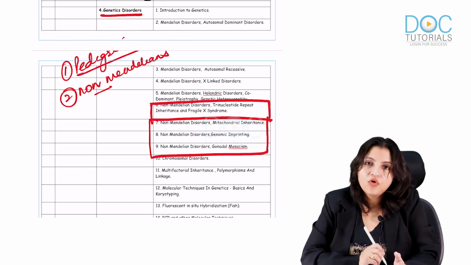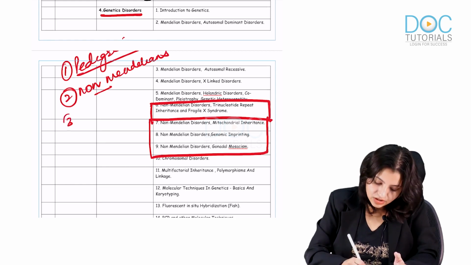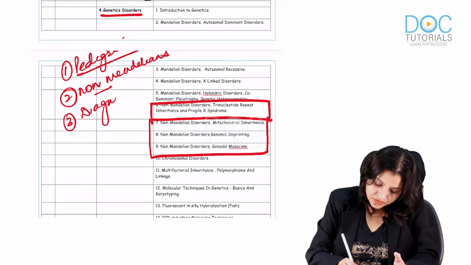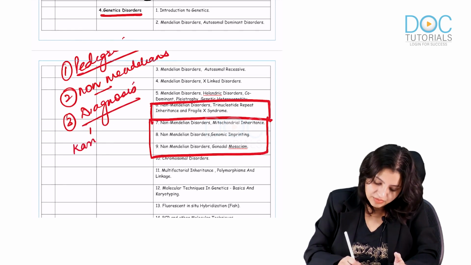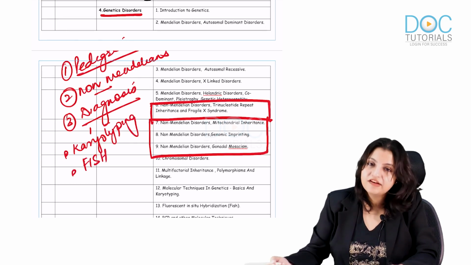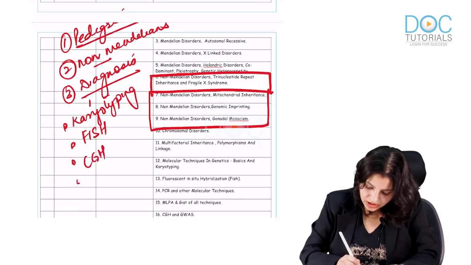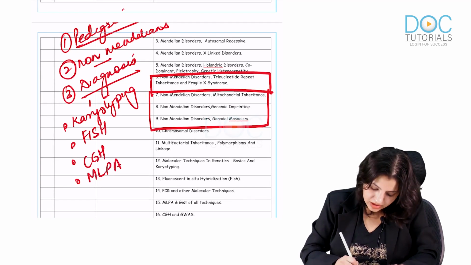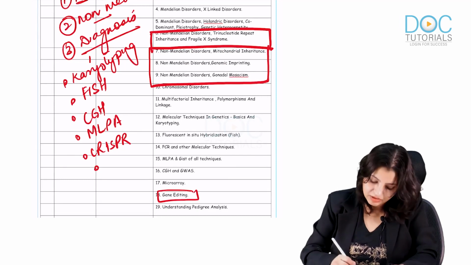Okay, so these 4 are must to be known. Non-Mendelian disorders must be known. And third is diagnosis. Please undergo and know all the diagnosis, especially karyotyping and its fixatives. Know about FISH, karyotypic, FISH. Also know about CGH, MLPA, CRISPR. That is gene editing, mandatory, microRNAs.